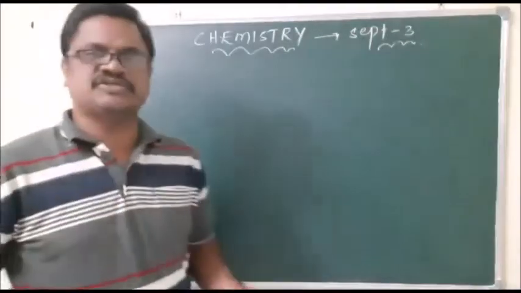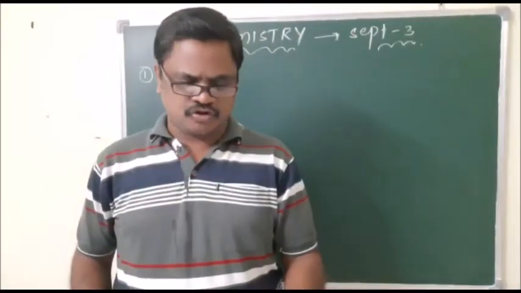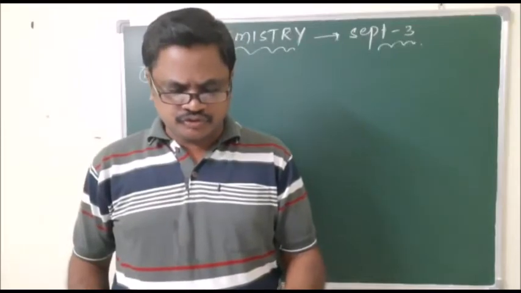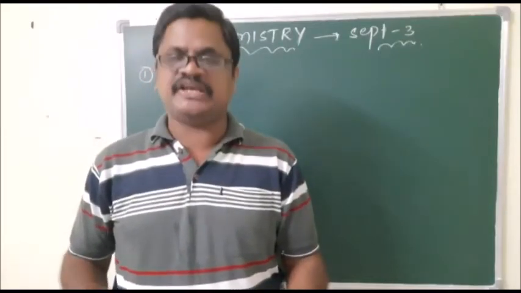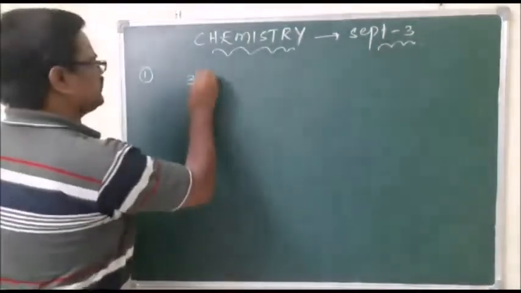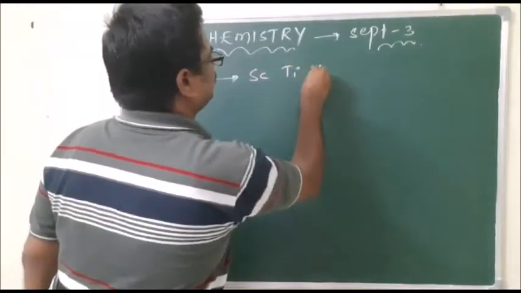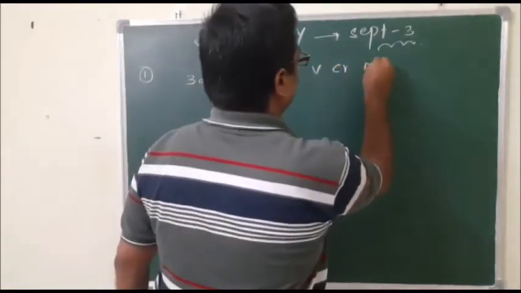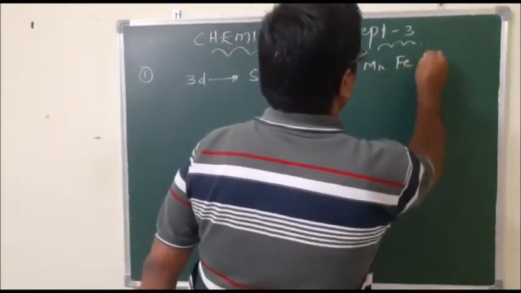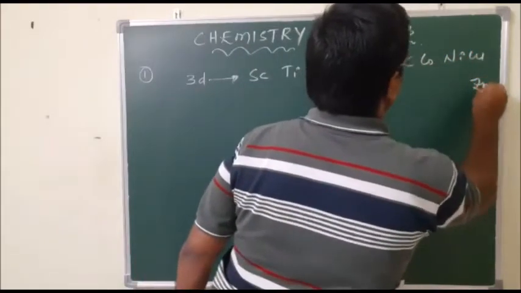So the first question, if you observe question number one in the schedule: fluorine stabilizes the highest oxidation state due to its high lattice energy. Just look here, a very important thing: in the 3d series, or any series, from scandium, titanium, vanadium, chromium, manganese, iron, cobalt, nickel, copper, zinc.